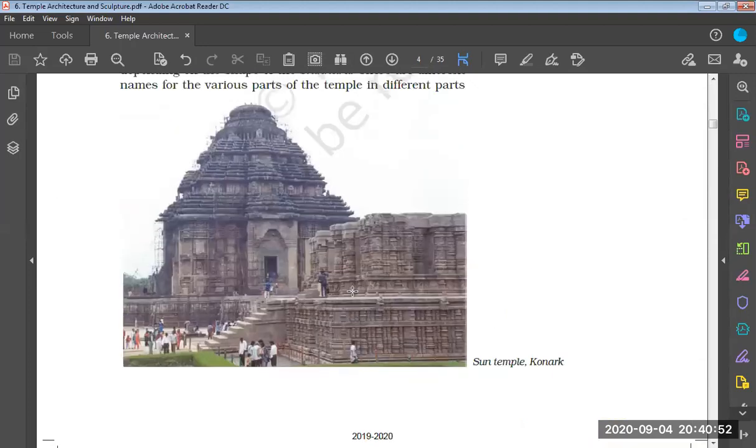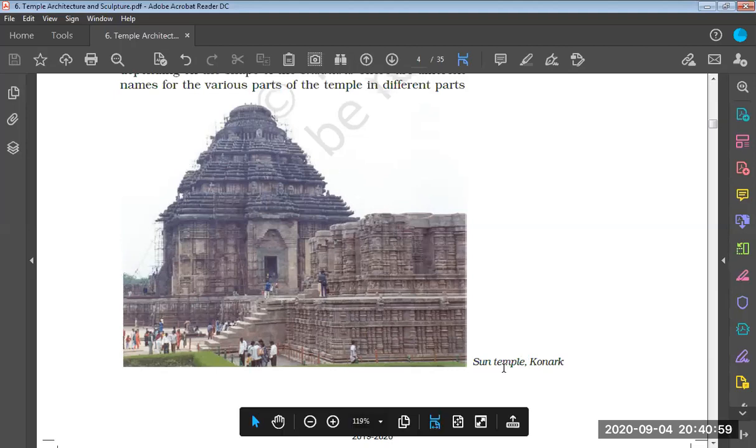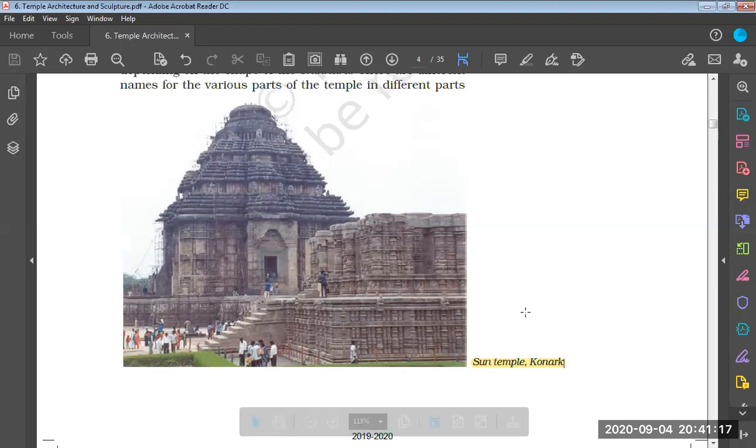They have given an example over here. I'm not saying it is a Latina or Rekha Prasad type of structure, but it is a temple of the Nagara style. It is the Sun Temple at Konark. This year, 2019, it was in the news because the Archaeological Survey of India had started some restoration work there, as some water had entered the temple premises.